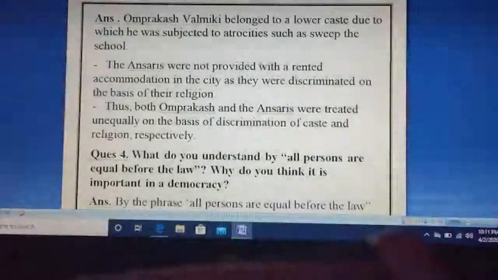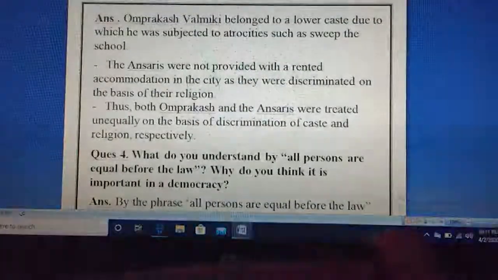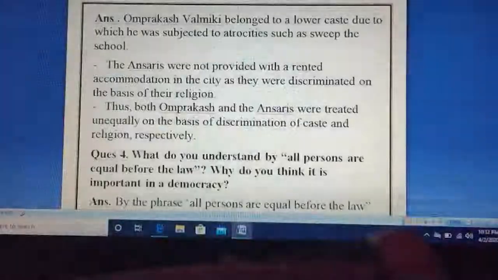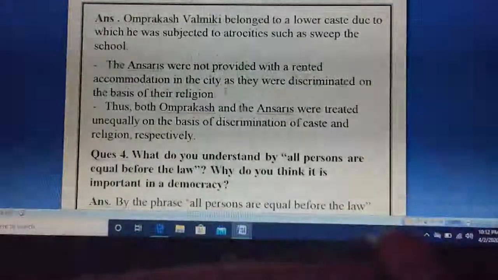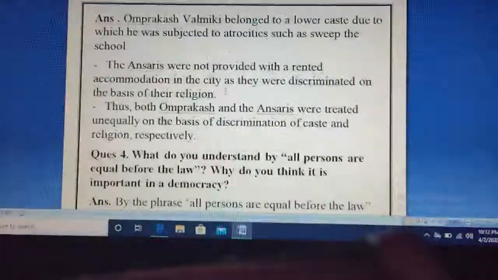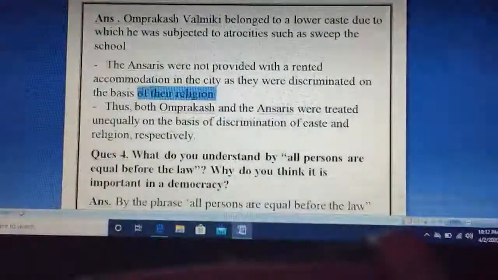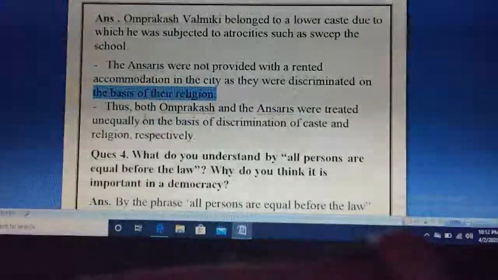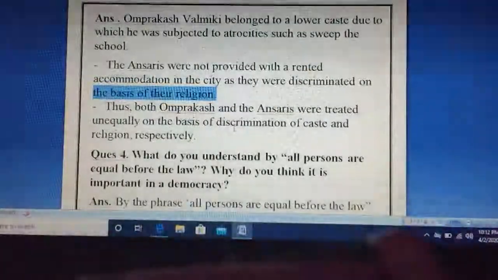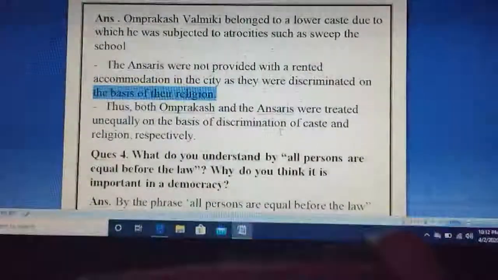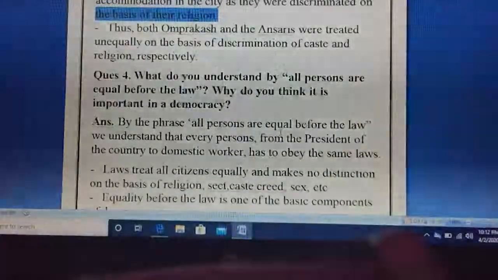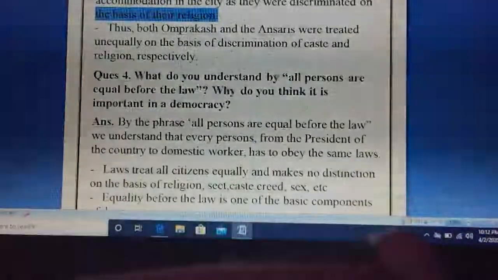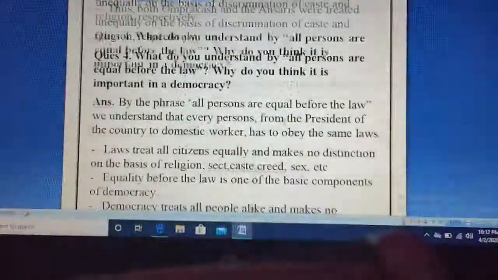And the Ansaris were not provided with rented accommodation in the city, as they were discriminated against on the basis of their religion. They were not able to get an apartment for rent because of their religion. So both the Ansaris and Om Prakash were treated unequally on the basis of caste and religion. Both of their dignity was hurt and they were treated unequally.